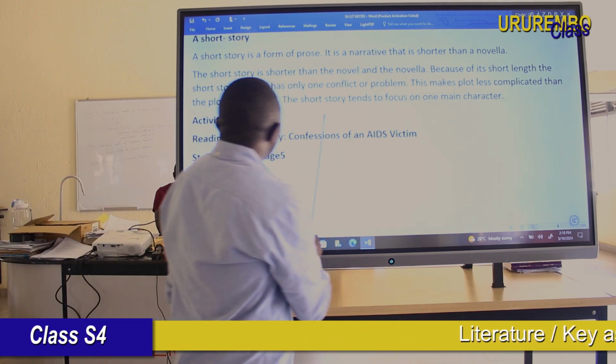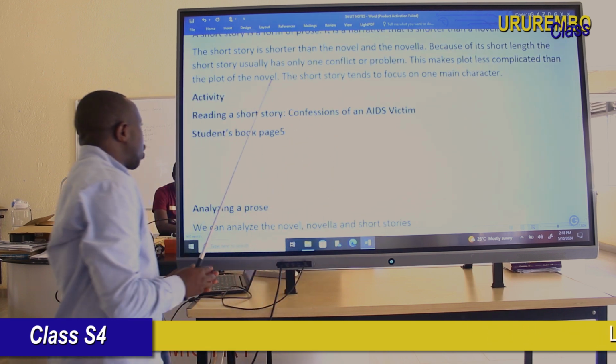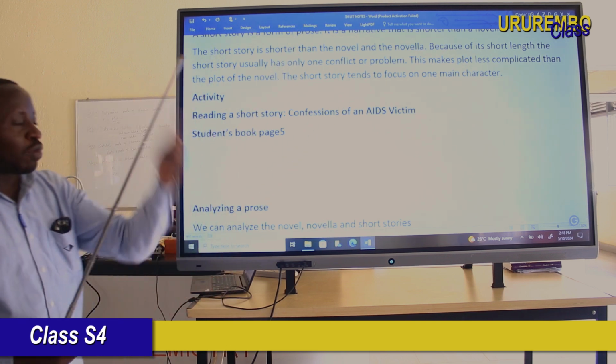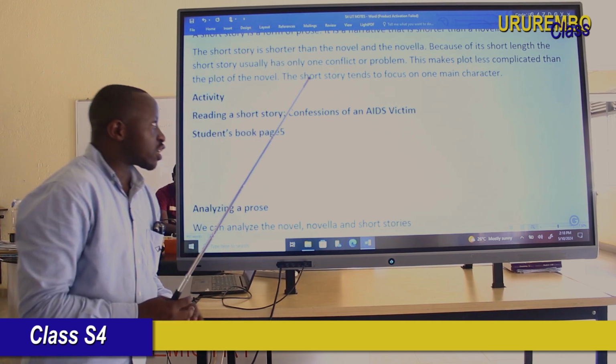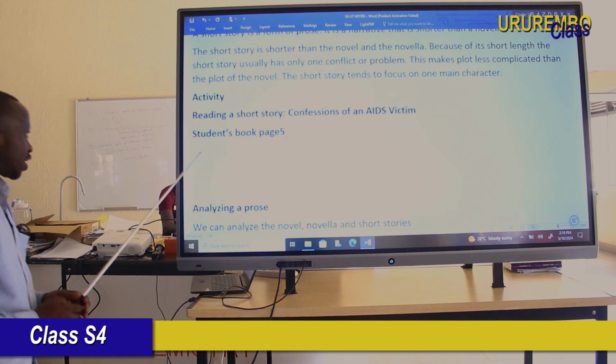A short story is easier to read, and it is short. It has one main character, one main conflict or main theme, and one main message.